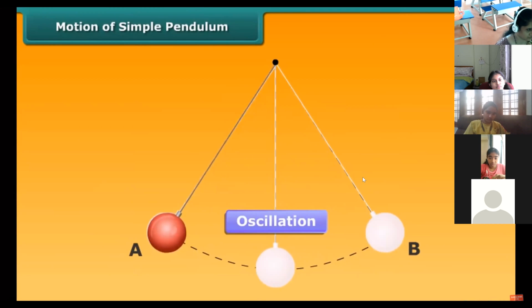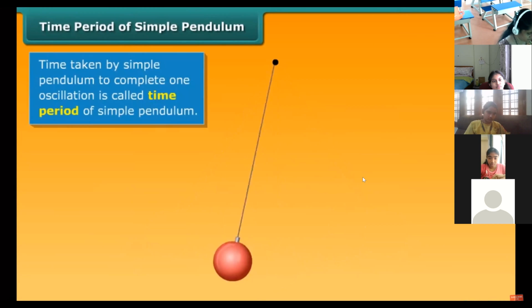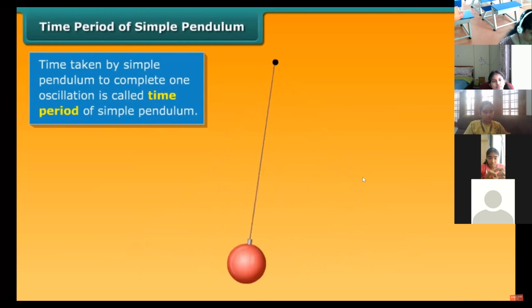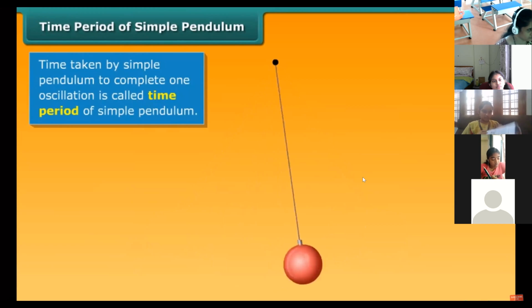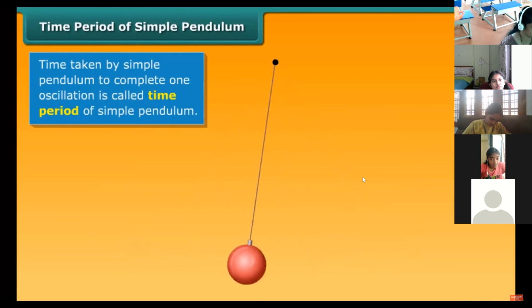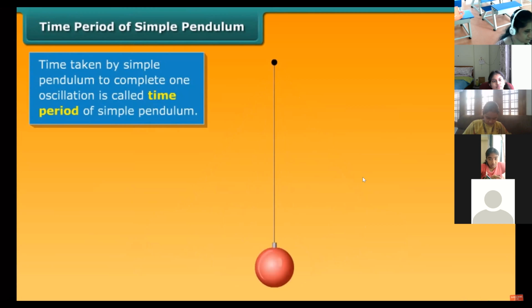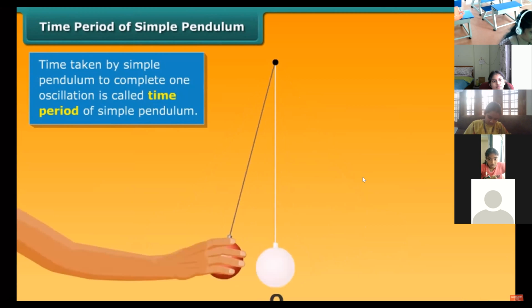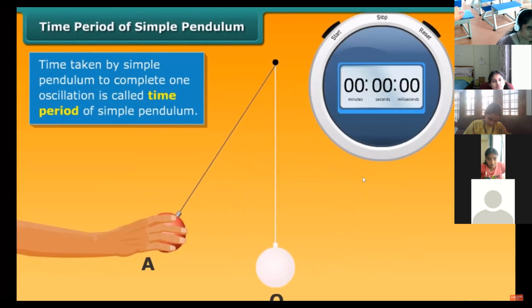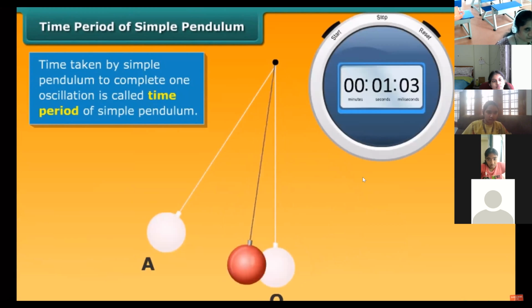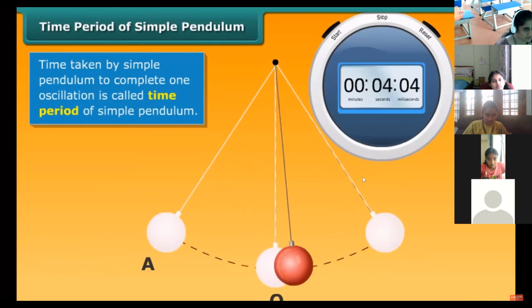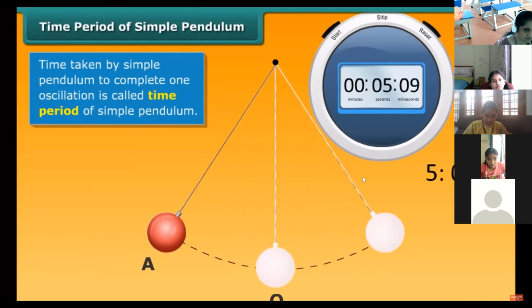The time taken by the pendulum to complete one oscillation is called its time period. You can compute it with the help of this simple exercise. Take a simple pendulum. Let it come to rest. Identify the equilibrium position O on the ground below. Now take the bob to one extreme position A and identify it on the ground below. Start a stopwatch and release the bob at the same time. When the bob comes back to the extreme position A, note the time on the stopwatch.